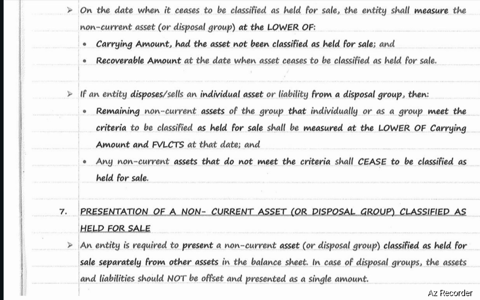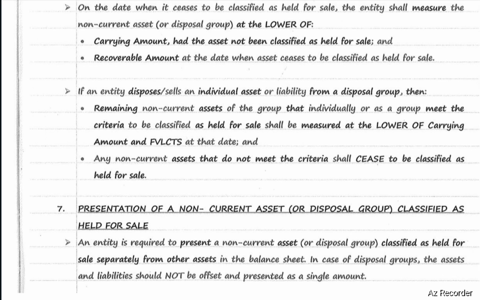Presentation of non-current assets and disposal groups classified as held for sale: an entity is required to present a non-current asset or disposal group classified as held for sale separately from the other assets in the balance sheet. In case of disposal groups, the assets and liabilities should not be set off and presented as a single amount. Assets need to be presented separately and liabilities need to be presented separately.